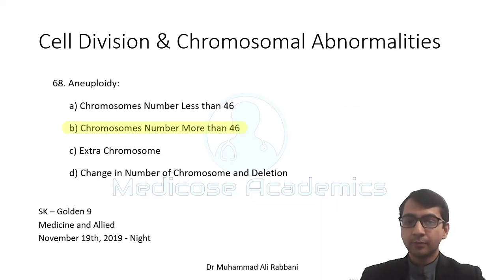So here both of these answers are correct. Chromosome number more than 46, this is correct. Chromosome number less than 46, this is correct. Even extra chromosome is correct. So the small genetic addition, subtraction, deletion, they will not be counted, but a whole addition or subtraction of the number of chromosome that will deviate it from the table of 23, it will be aneuploidy.